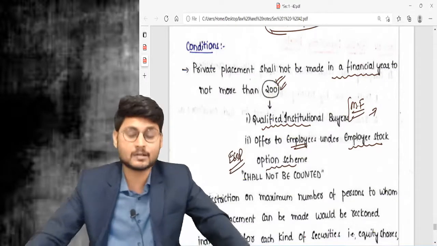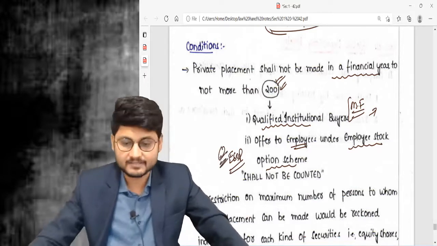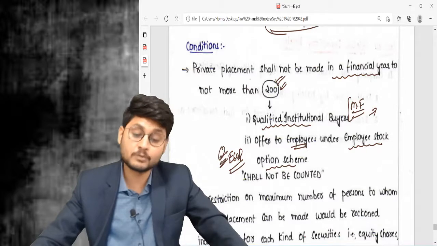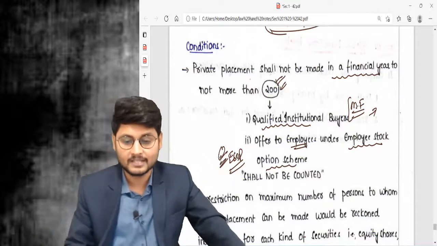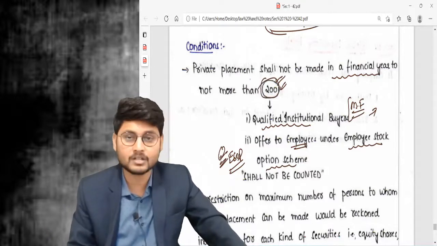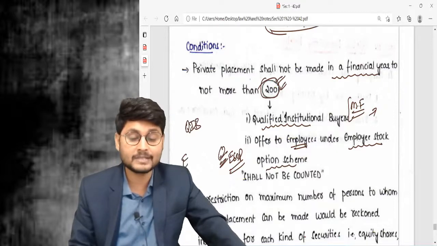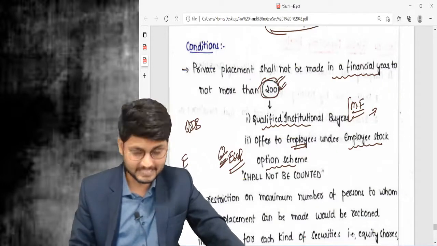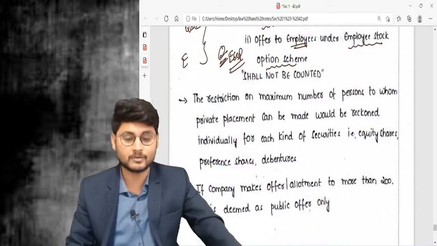As per section 62, they are holding some shares, and because of that holding they became shareholders. Then they shall not be counted in 200. So there are two exceptions for counting 200: QIBs, and an employee who became a shareholder because of an ESOP scheme. These two shall not be counted while counting 200. I guess you are all getting the point clear.